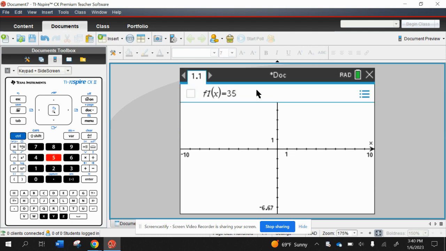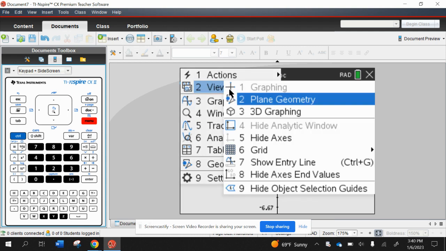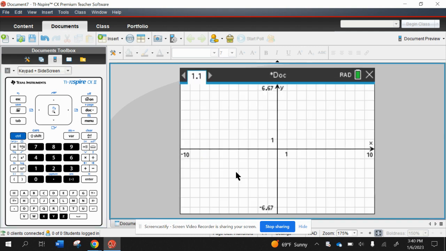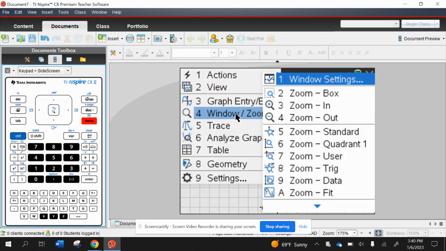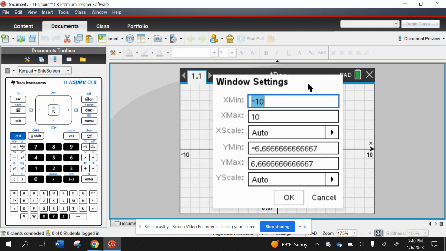So 35 times (1 plus 0.025) to the x, enter, and we're going to go to Menu, View, Grid, Line Grid, and then Menu, Window Zoom, Window Settings, and the x min is 0, x max is 20, scale is by 2, y min is 0, y max is 50, and y scale is by 5.